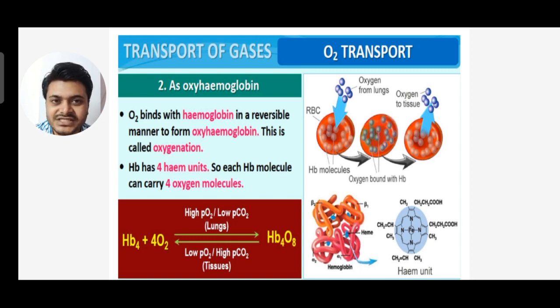Hemoglobin plus 4 oxygen in lungs forms Hb4O8. And in tissue the reverse is going on, so it is a reversible reaction.